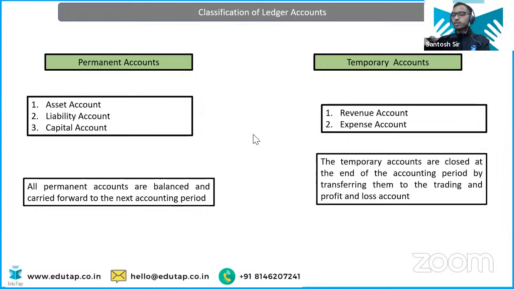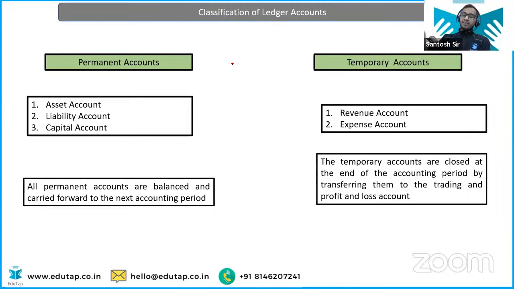Now I'm going to explain debit and credit again, the rule of debit and credit. Don't worry, that is the important part, right? Now, what is the classification of ledger accounts? So, 5 classifications. We have already talked about that: asset, liability, capital, revenue, and expense.